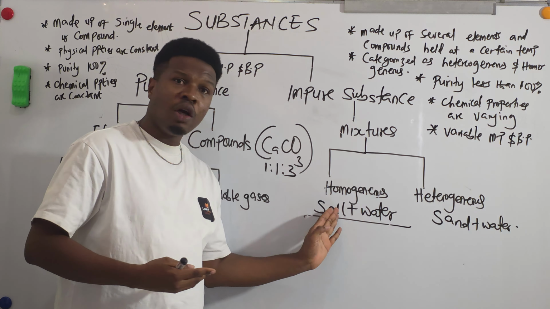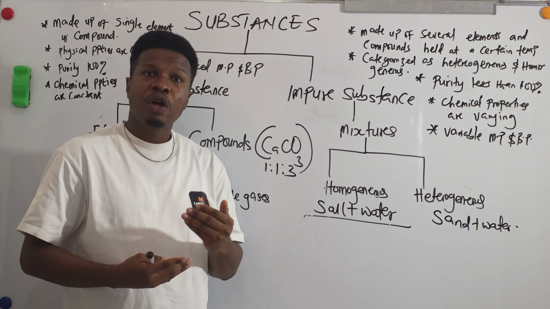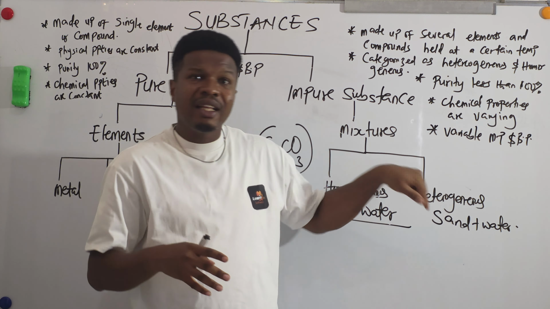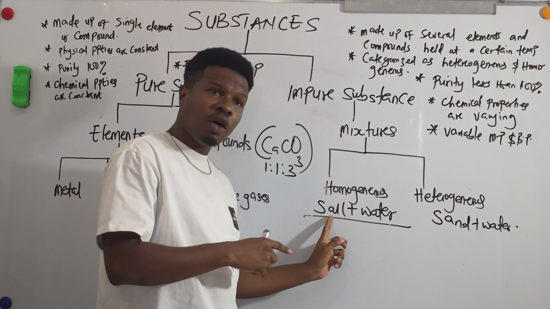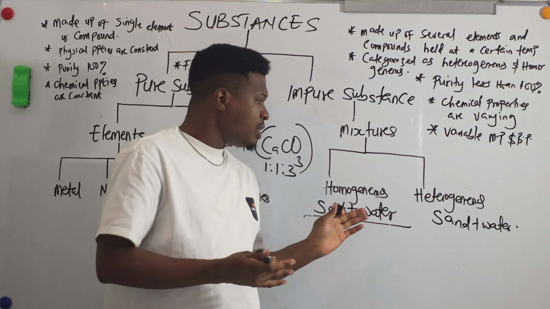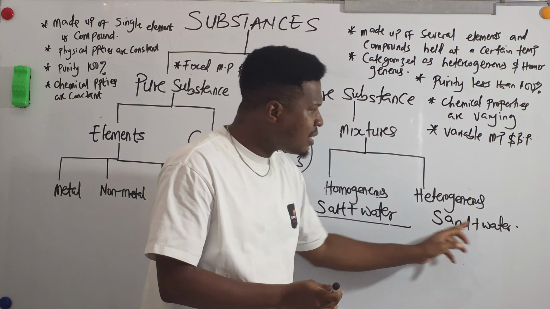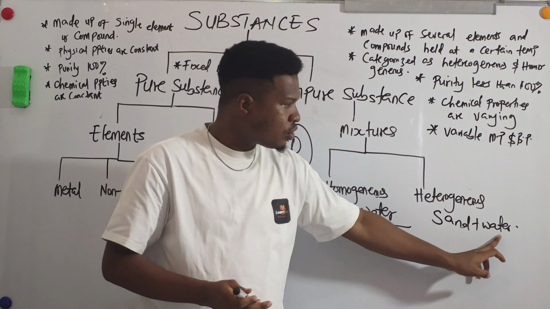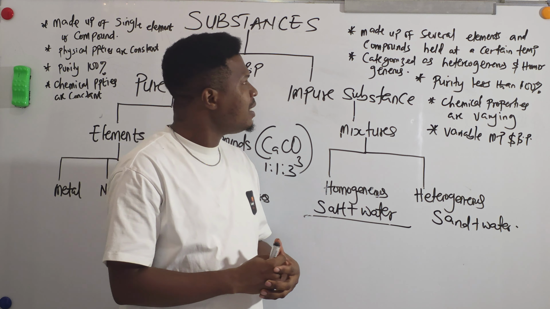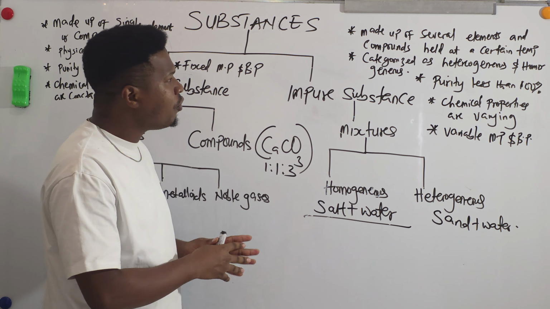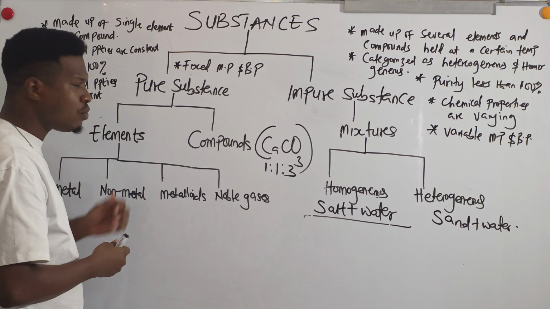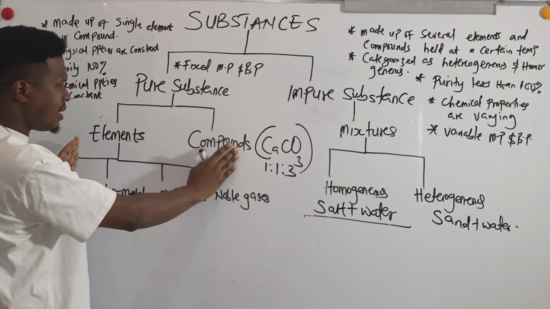These kinds of solutions are called homogeneous because the solute is soluble in the solvent. The solute, which is the salt here, is soluble in the solvent. When you put it here, it dissolves. But sand is insoluble in water, so it forms a heterogeneous solution. So this is just a summary of what a pure substance and an impure substance look like. As we go down, we're going to talk about these things one by one.